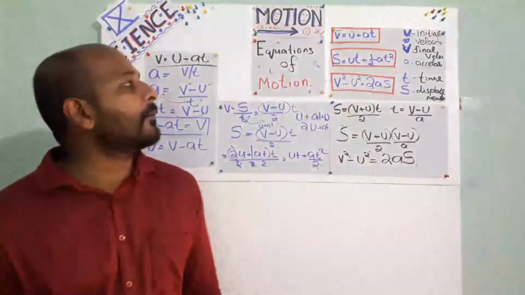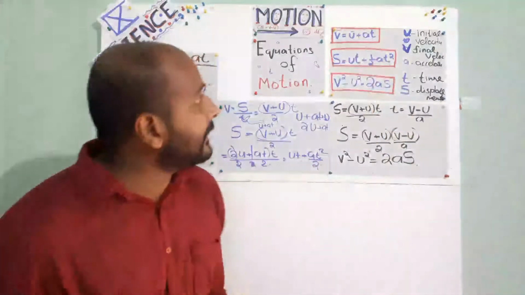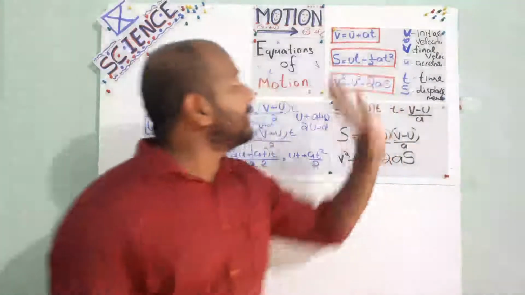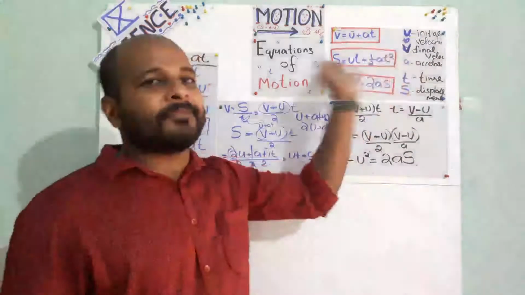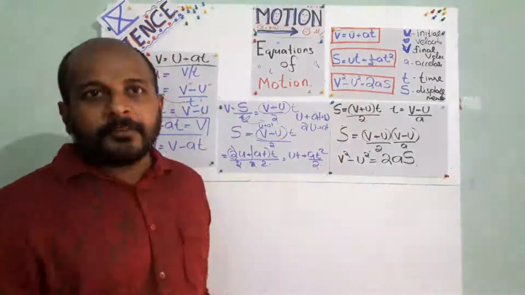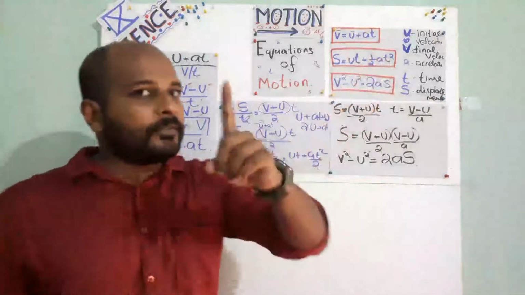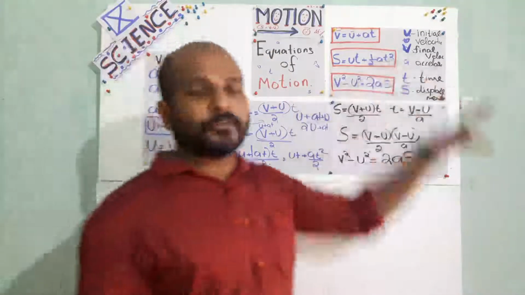One more equation we have. This equation can solve lots of things. You can solve the final velocity, it can find out the time, it can find out the square of the time. Anyway, if we find the time, we can find the square of the time, leave it. And it can also find acceleration, but in this case, we cannot find out the final velocity. For that, another equation is there, v square minus u square is equal to 2as.